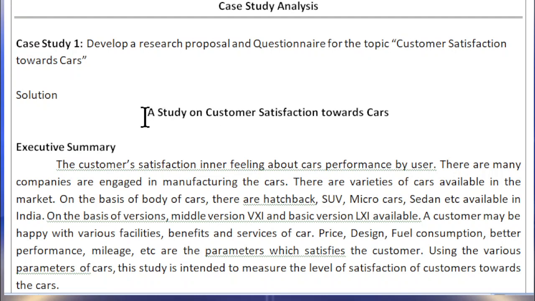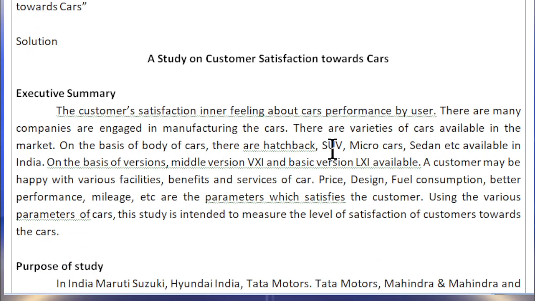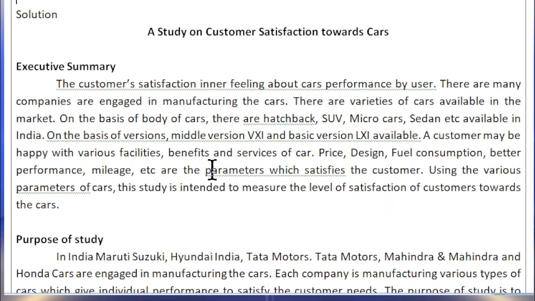First of all, we need to write the title of the research proposal. The title here is a study on customer satisfaction towards the cars. For this topic, we need to write the executive summary. The executive summary is the background of the study or the introduction of the study, where we write about the topic. For example, here first, the customer satisfaction is the inner feeling about car's performance by the user.